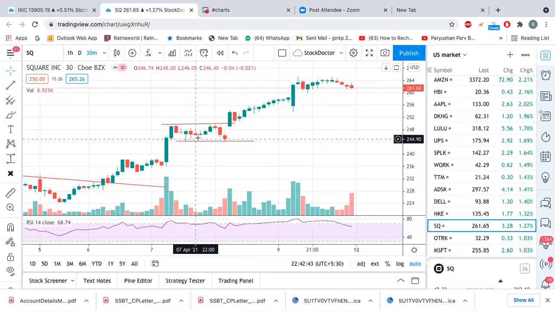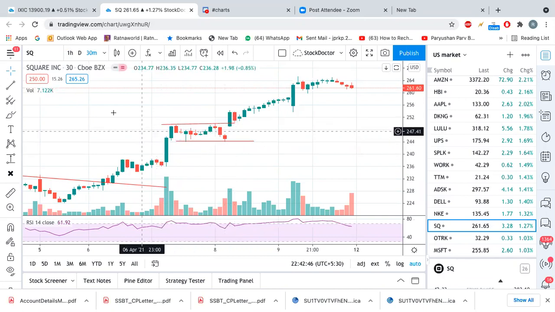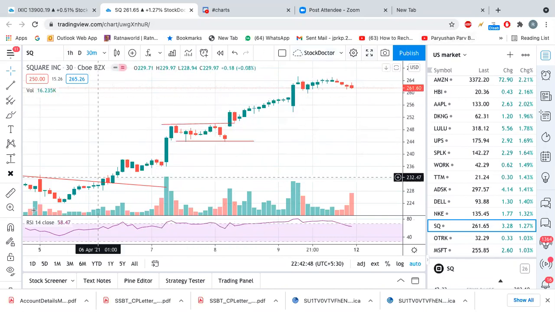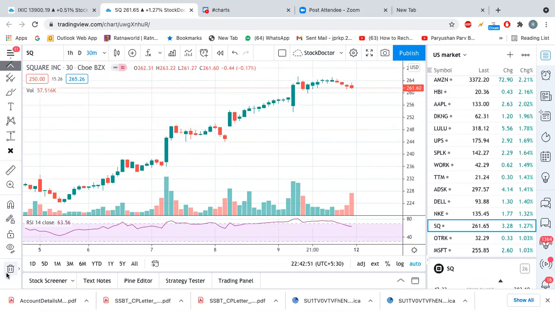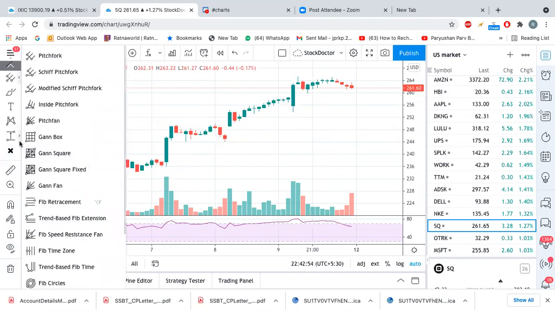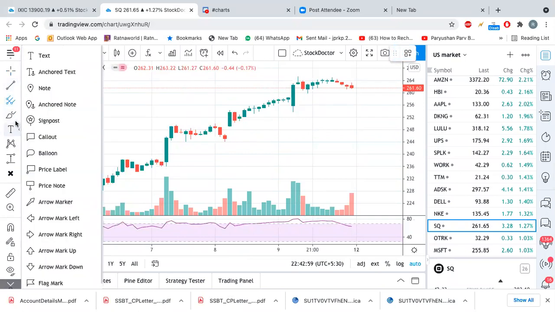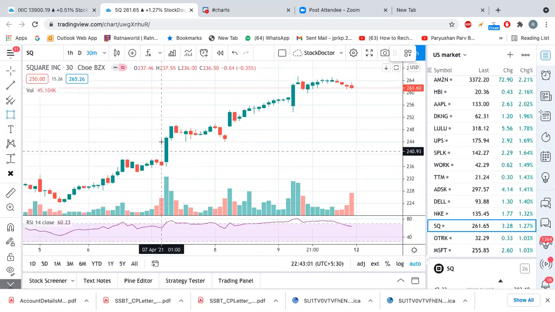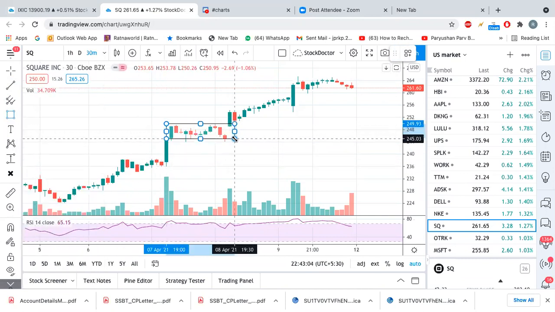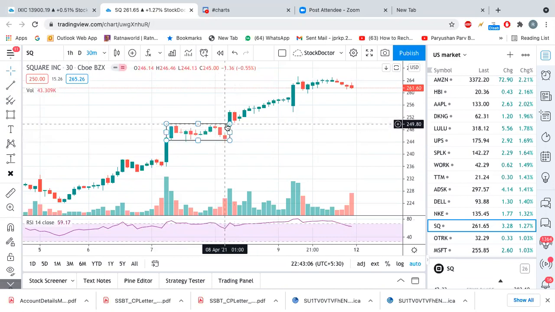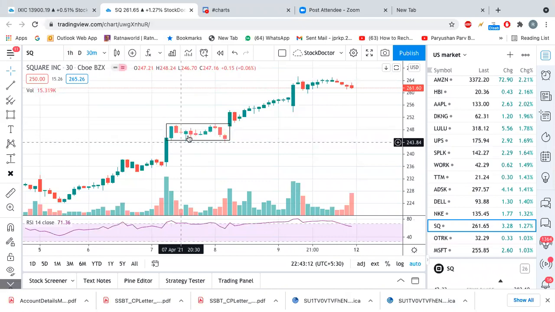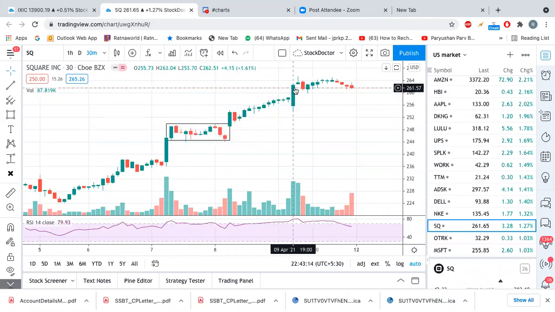Okay. So what it did, it broke this rectangle pattern. So how is it a rectangle pattern here? This is the rectangle pattern. It broke this rectangle, right, with good volume here. And whatever the size of that rectangle is, you can see that it can go up from there, or you can see that multiple patterns were created there, or you can say the flag pattern is also there.